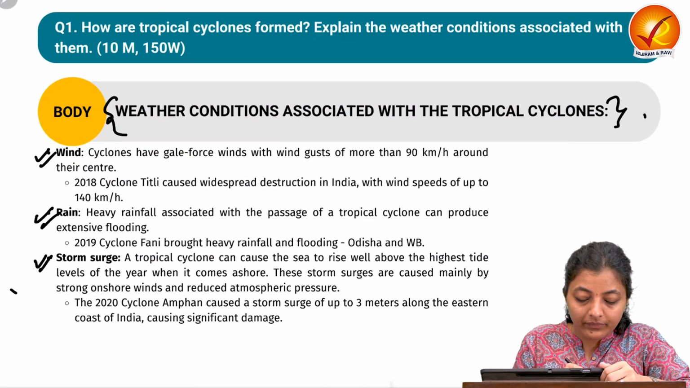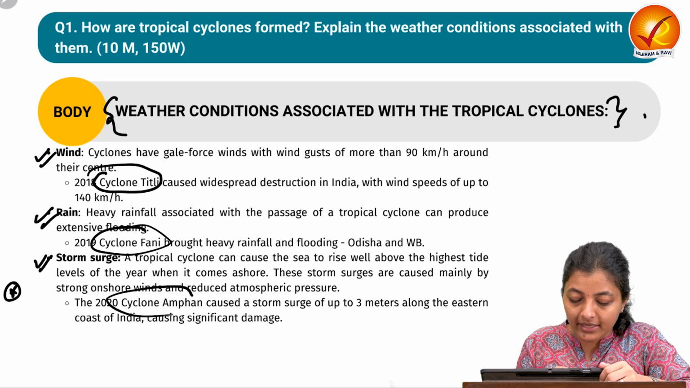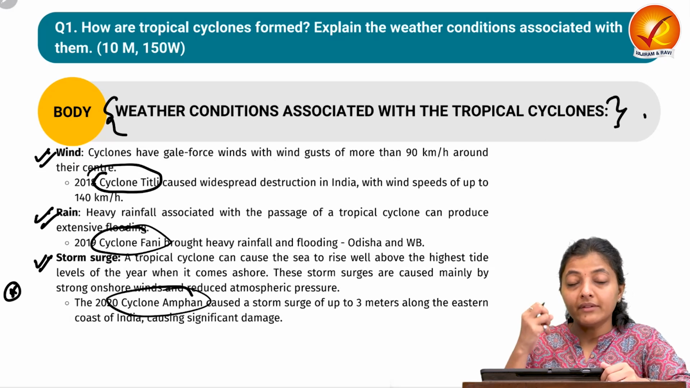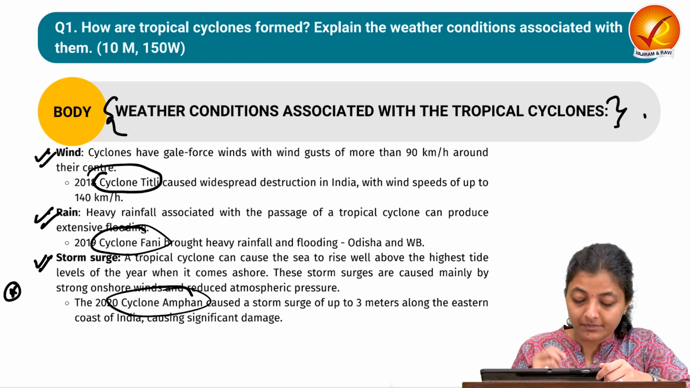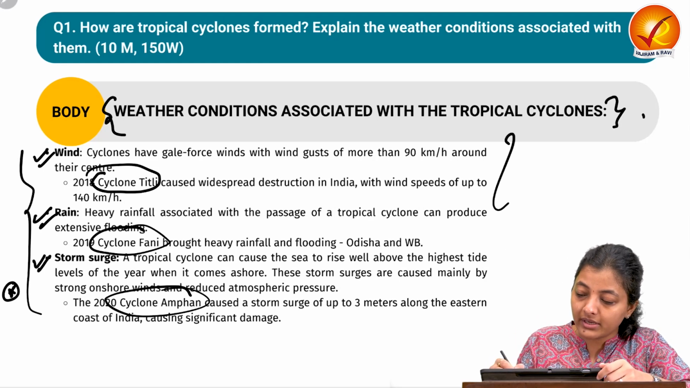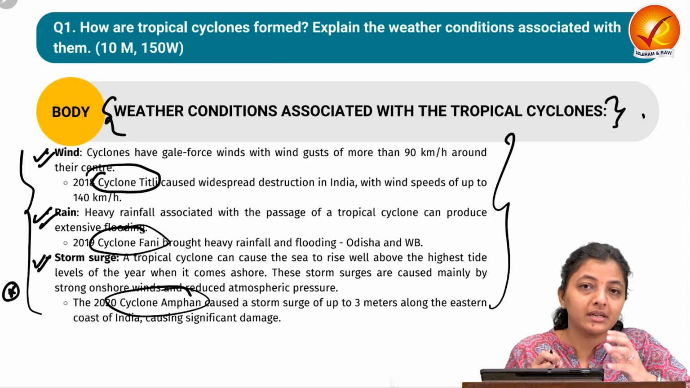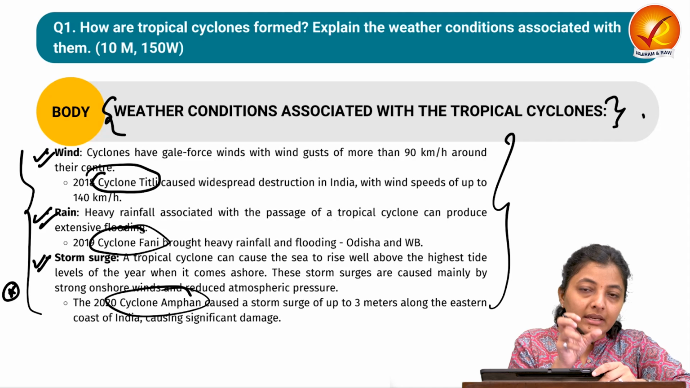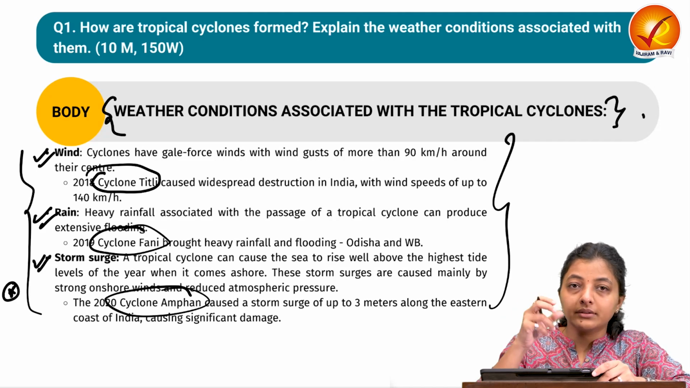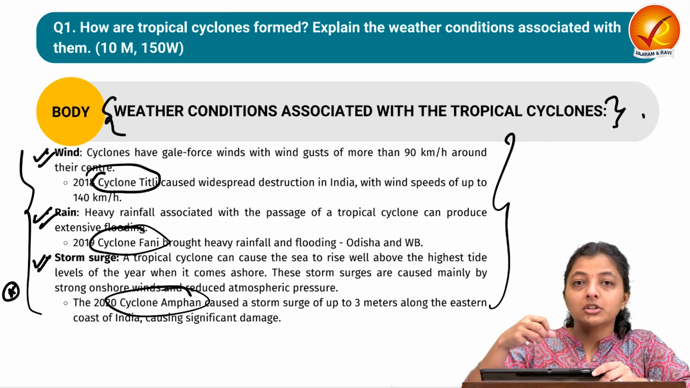Then weather conditions, we have already seen that winds, rains and storm surges can be there. You can give examples related to different cyclones, Cyclone Titli, Cyclone Fani and Cyclone Amphan, and how they have different speeds, different intensity, different destruction stages. Okay, so this way we have already discussed how the wind speed is maximum in what area, there are different regions, different parts of the structure of the tropical cyclone.